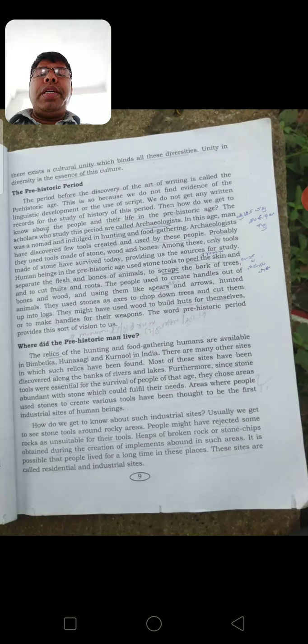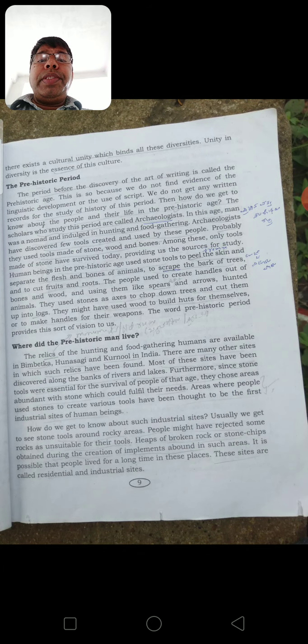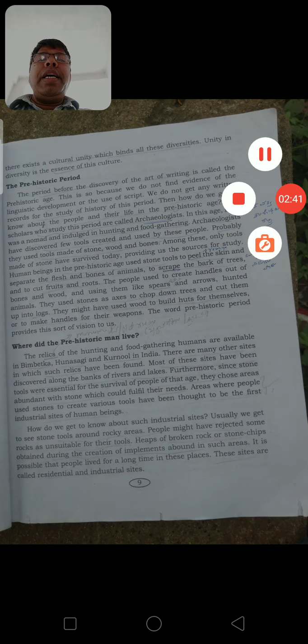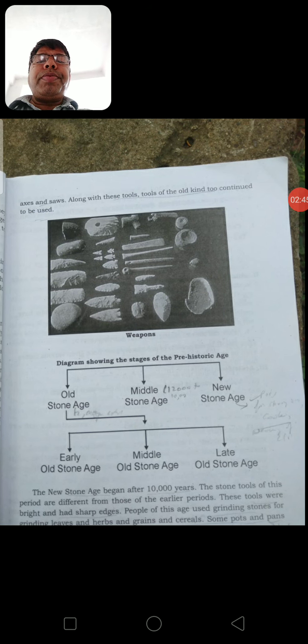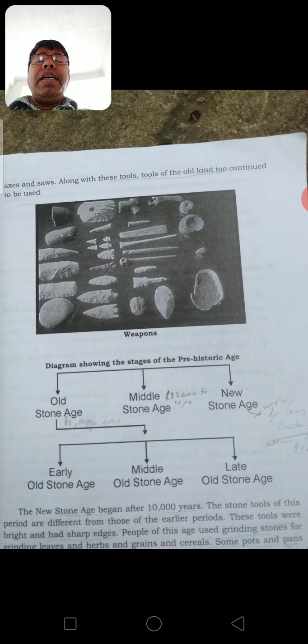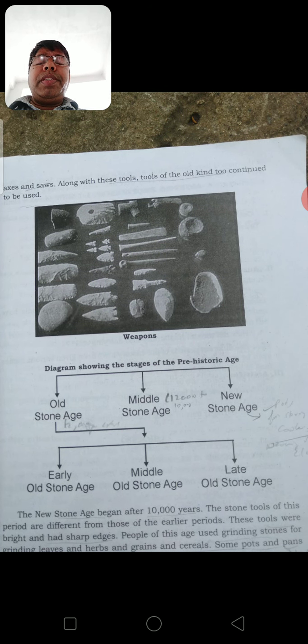He used mainly stone, then wood and bones, to peel the skin of the animals and to separate the flesh and bones of animals. So in this way, during the prehistoric period, people started making tools out of stones.